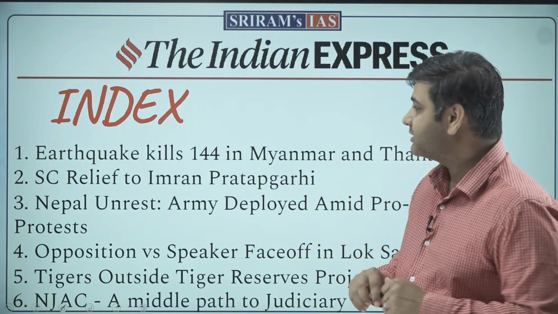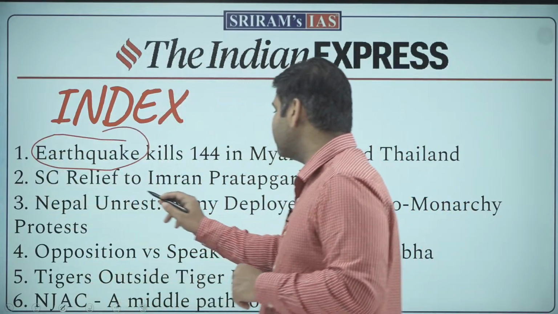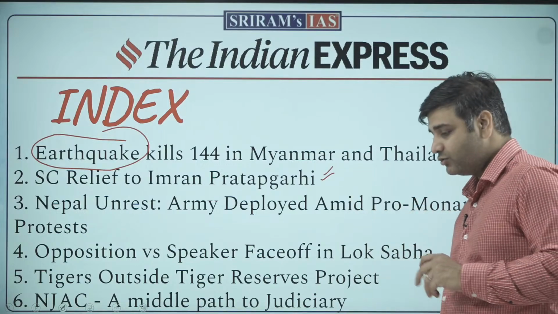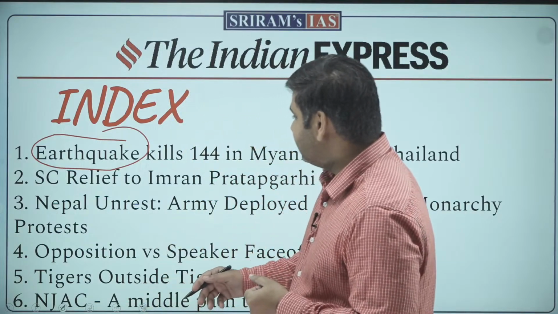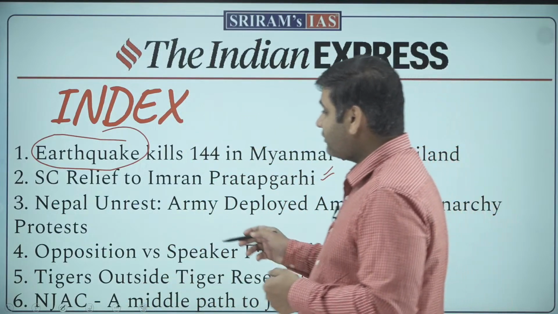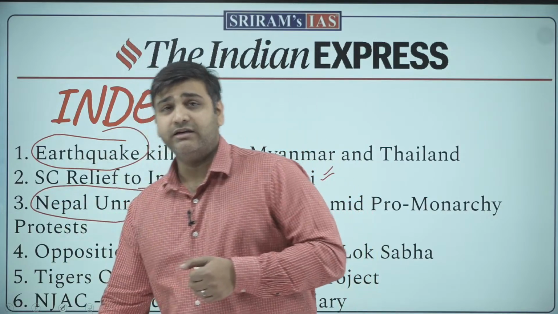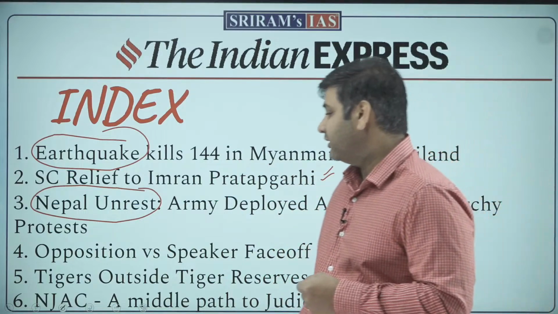Now today we are going to see many other topics as well. There are 6 topics. One we have already seen, about the earthquake. Second one would be Supreme Court relief to Imran Pratapgarhi. This is related to a very important case of freedom of speech. We are going to see this. And Nepal's unrest. Now everybody in the world is moving towards democracy, but this country is moving back to monarchy. We are going to see what has happened in Nepal.